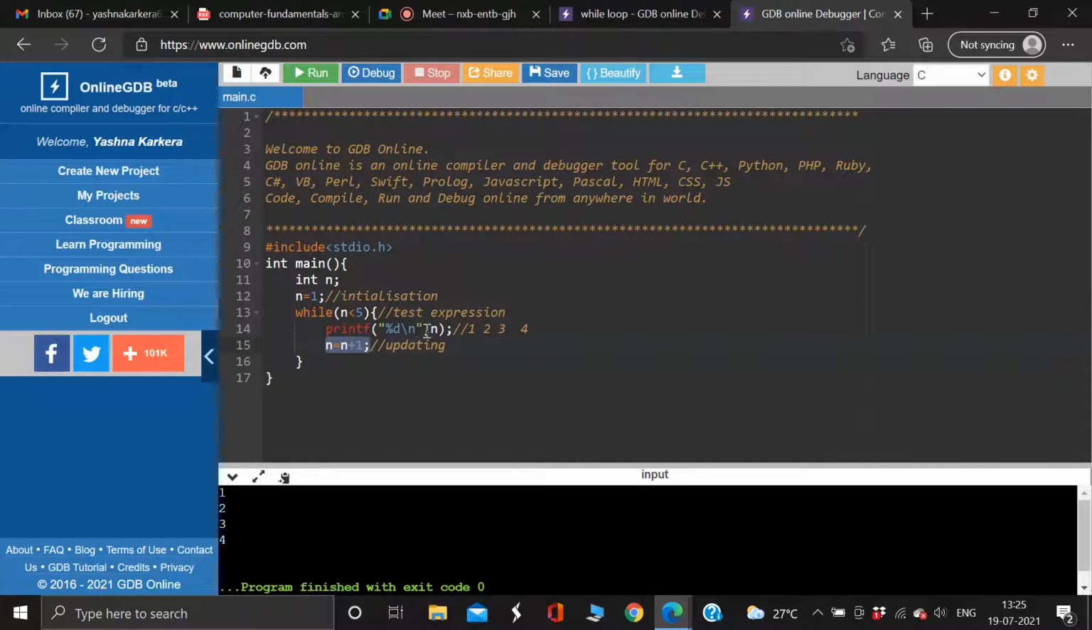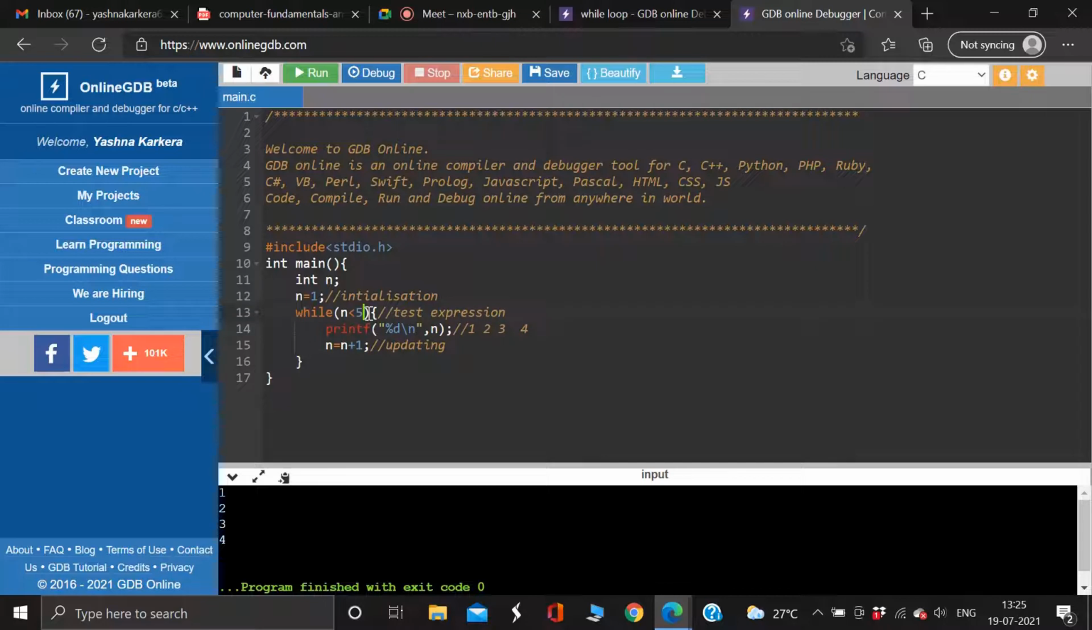Once it was 1, I made it 1 plus 1, that is 2. Then again it checked if it's true, then it printed. Then again I incremented to 3, then it checked, then it printed. As long as this statement was true, this printed. Once it evaluated to false, because I gave only 5 here, it got terminated.